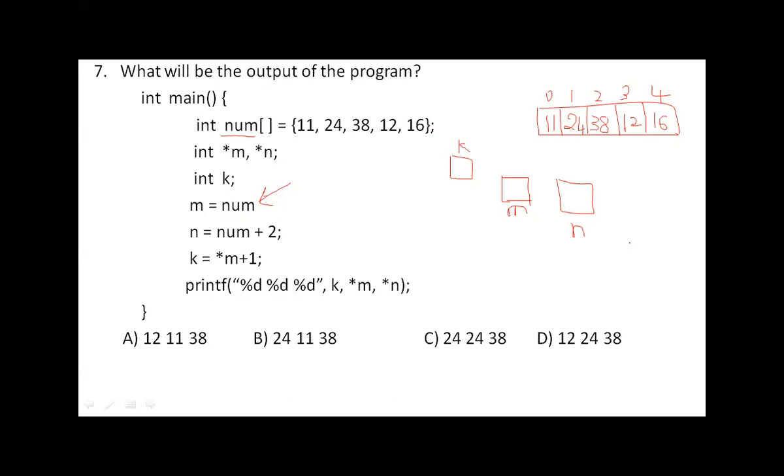So the array name num is nothing but the address of num of 0. That's why we say that the array name itself is a constant pointer.